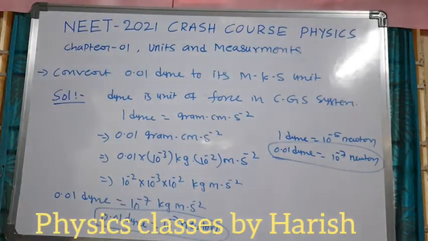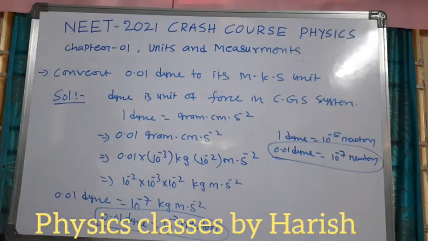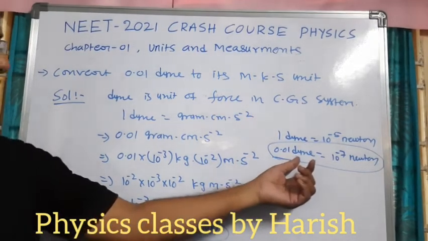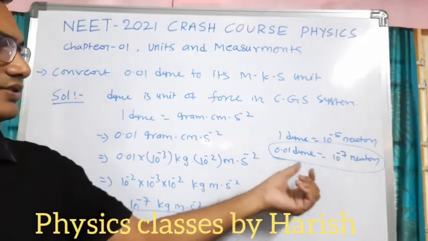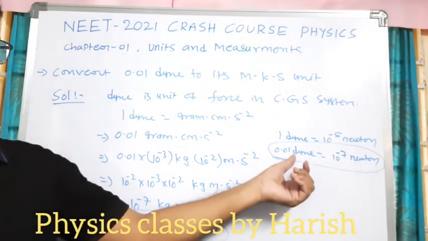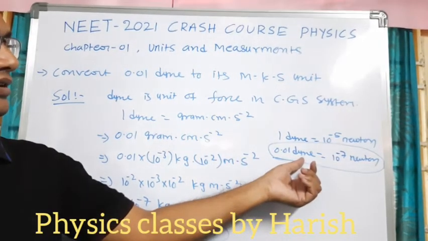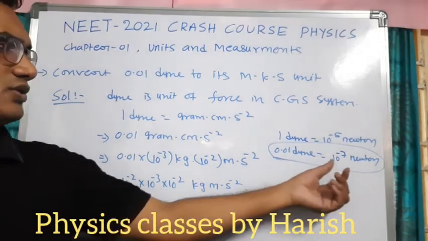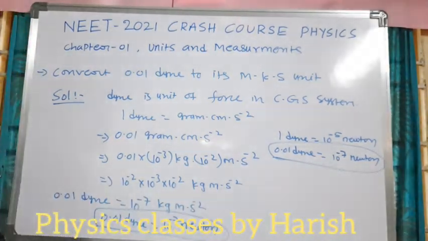Already we derived that 1 Newton is equal to 10 power 5 dynes, and 1 dyne is equal to 10 power minus 5 newtons. 0.01 dyne is equal to how many newtons? 0.01 is nothing but 10 power minus 2, and dyne is nothing but 10 power minus 5 newtons. So total is 10 power minus 7 newtons.